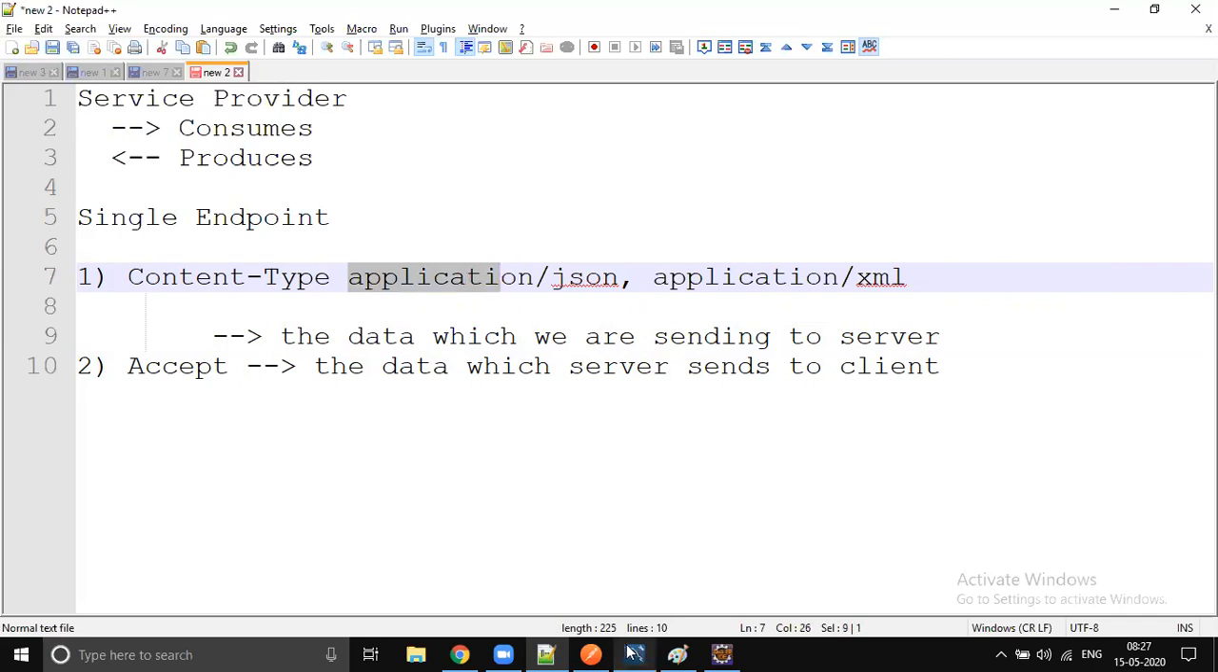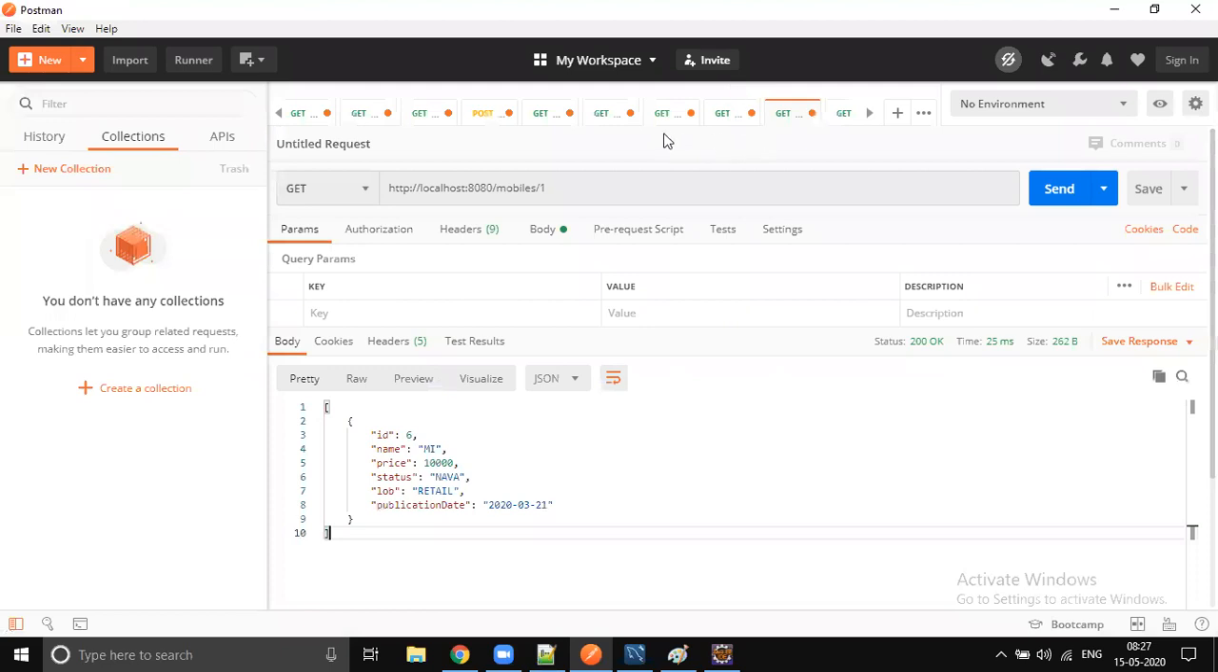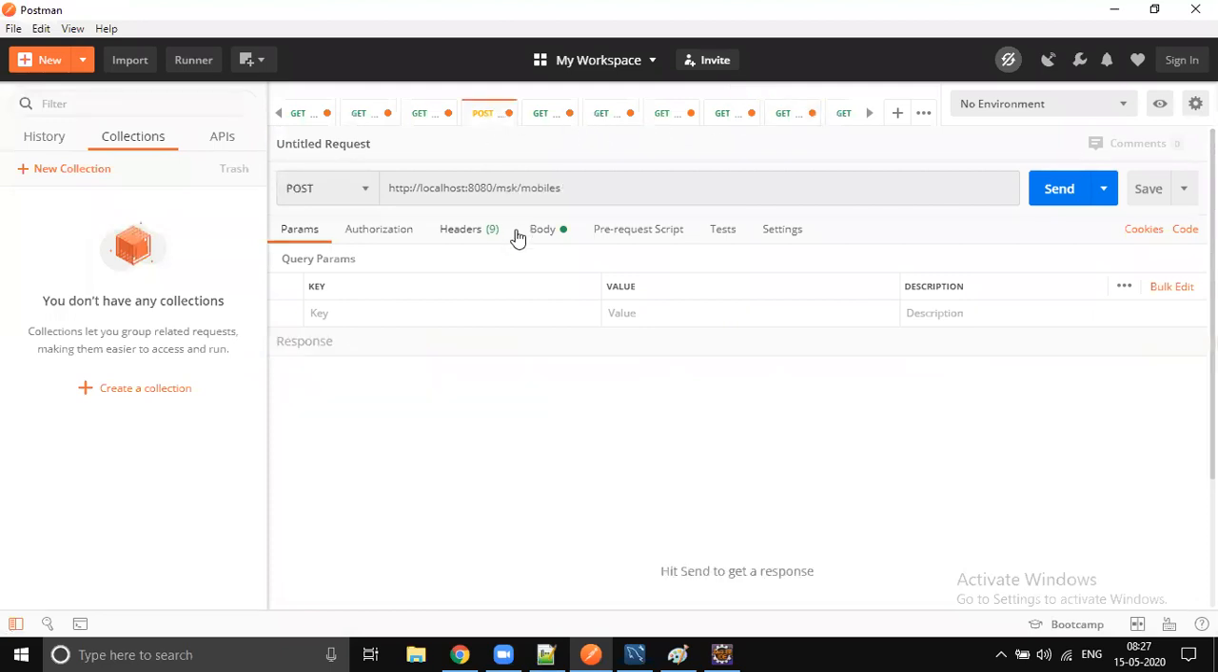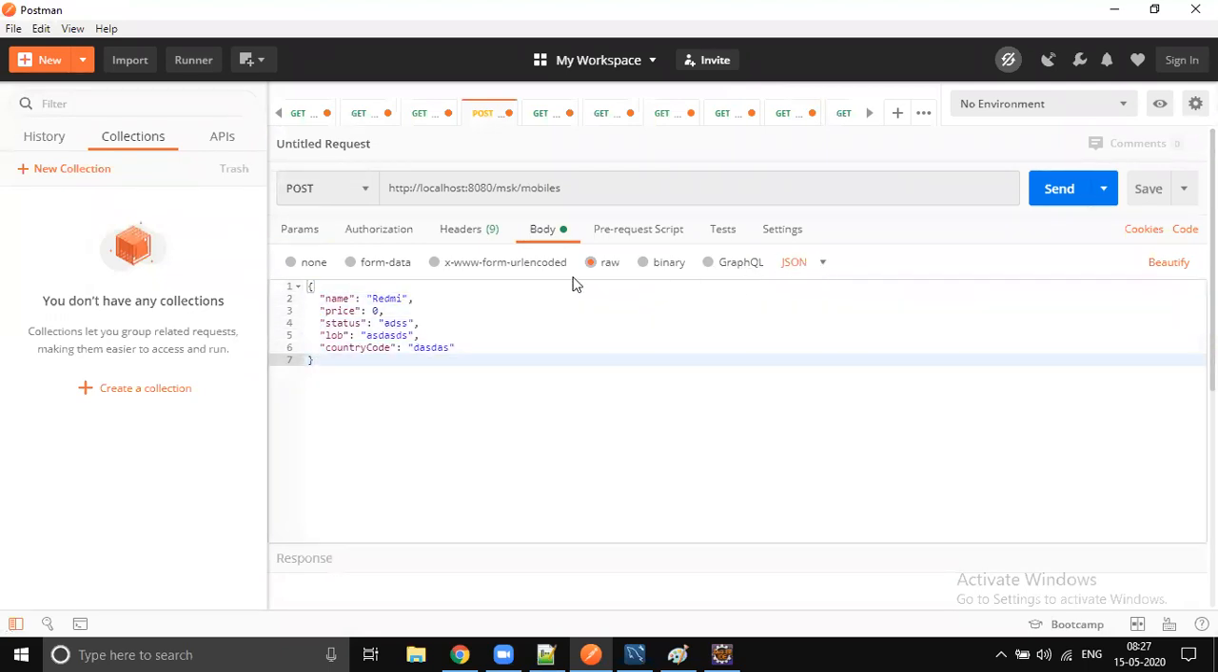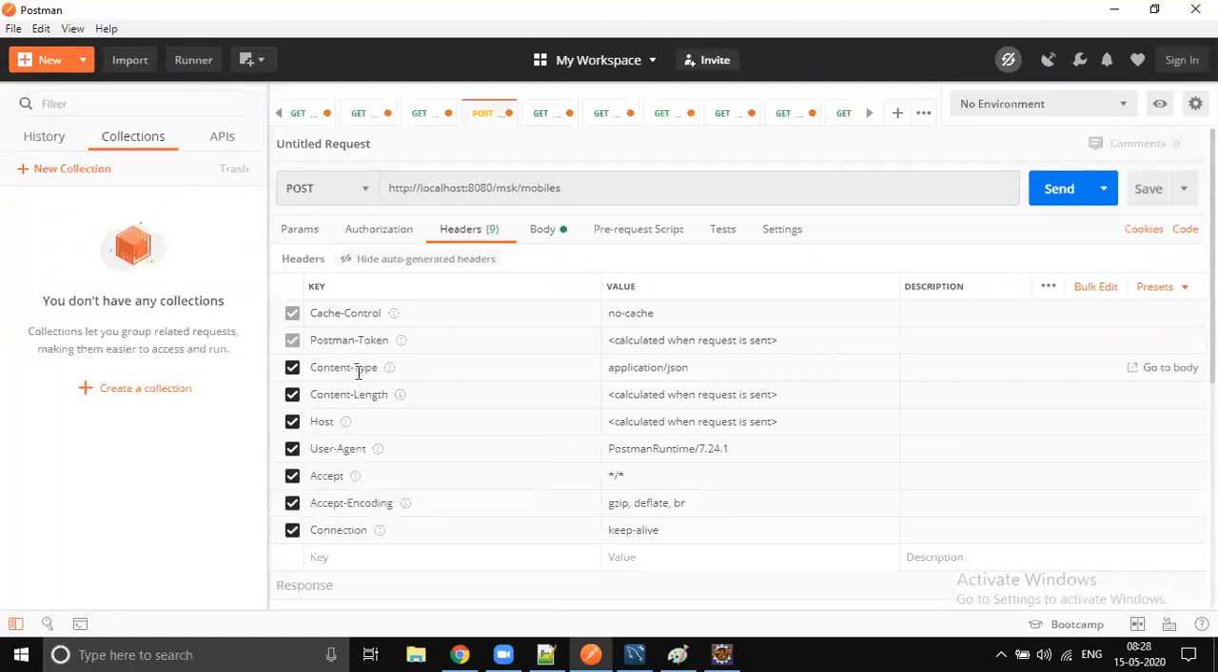Whether you noticed or not, whenever we were saving a particular mobile, in the body section we were sending JSON data. We opened the body tab, clicked on the raw tab, and pasted this JSON data. From the drop down we selected JSON, right? That is the UI format, but in the background, something got added in the header section: Content-Type application/JSON.